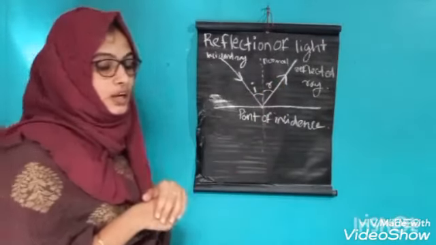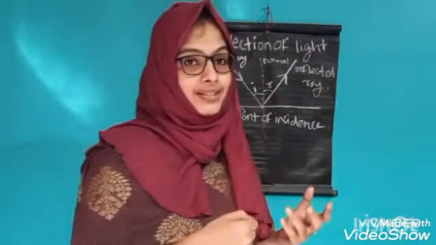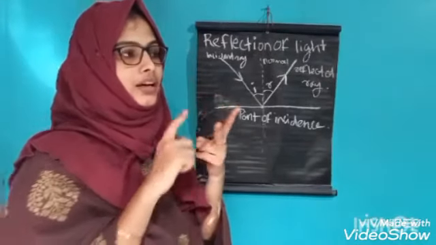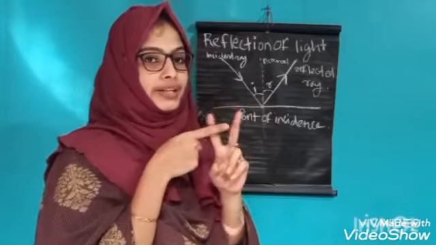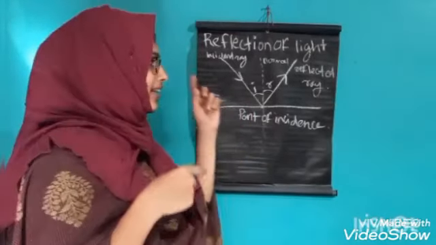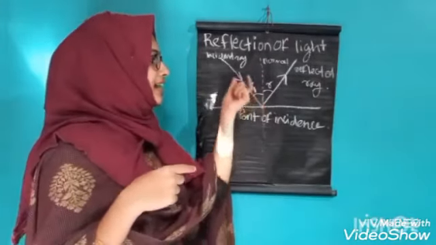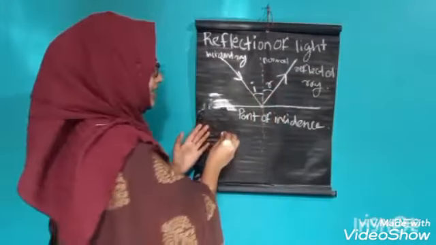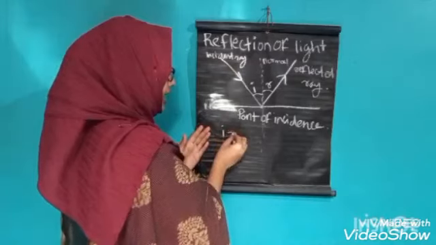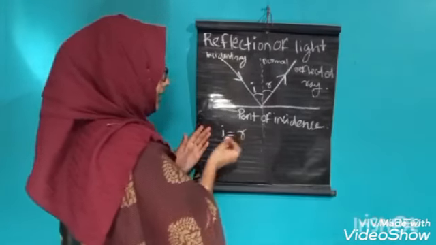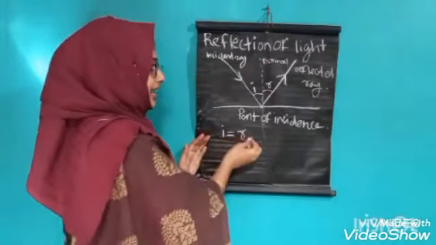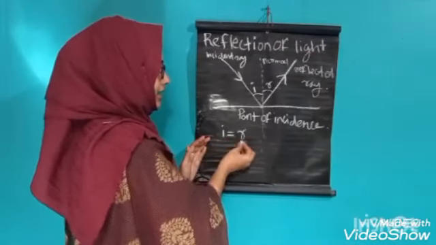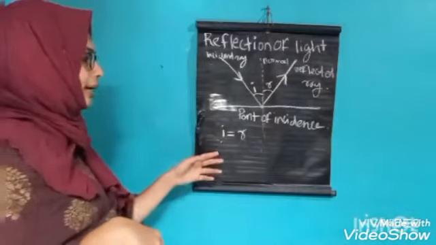Then what is the law of reflection? The law of reflection states two points. The first point is that the angle of incidence is always equal to the angle of reflection. That is, the first point is i equals r, where i is the angle of incidence and r is the angle of reflection. These angles are equal.